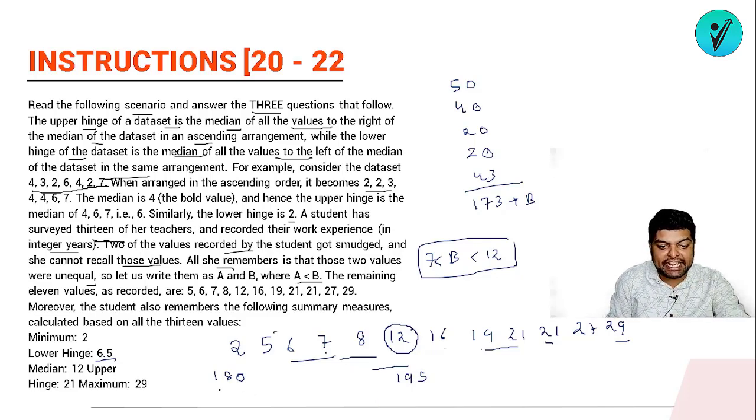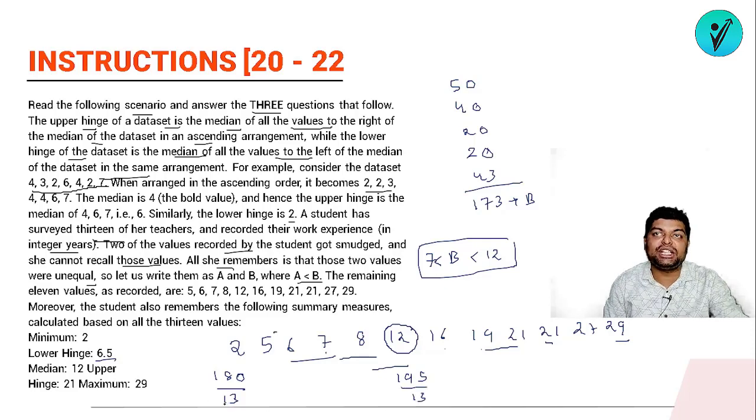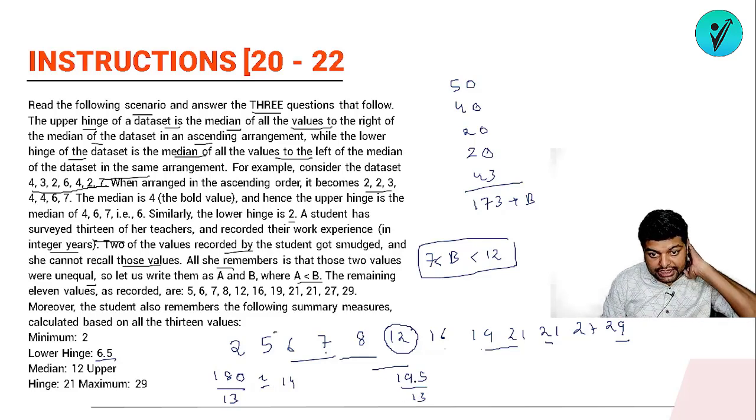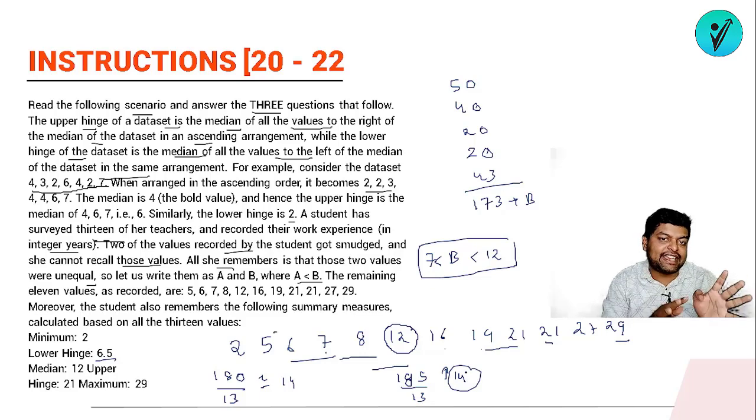तो if I'll be dividing it by number of people, 13. Okay, so 13 into 13 is 169, ठीक है, and it will be 182. 169, 117 and so 182. So nearly it is equivalent to 14, slightly less than 14. ठीक है, 14 से थोड़ा छोटा है. अगर इसको भी देखोगे it will be what, 173, it will be 185 ना. So it is slightly more than 14, यानी जो आपका average है, something it will be more or less near to 14. Whatever my average will be, something it is more or less near to 14.